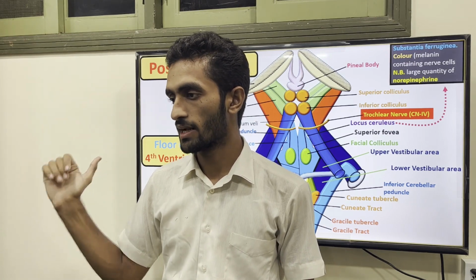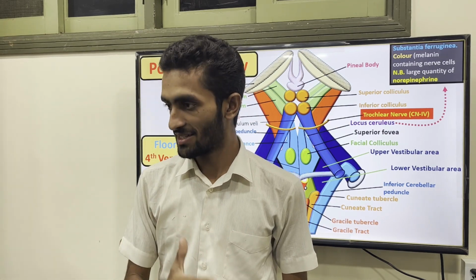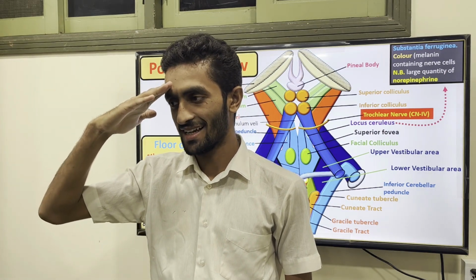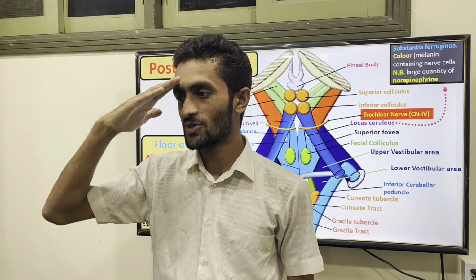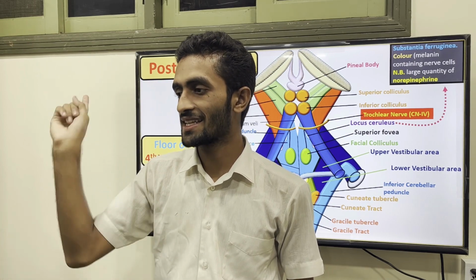An easier way, I use a trick: when a junior salutes a senior, they put a hand like here, salute. So for salute, you can see superior, and the L in salute represents the lateral.